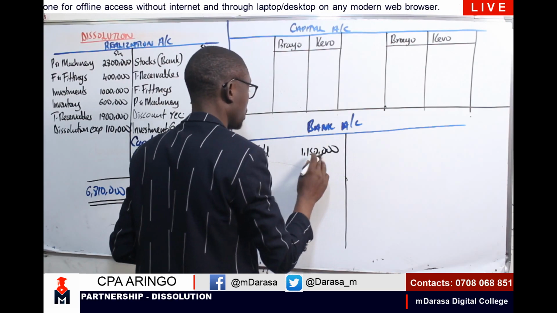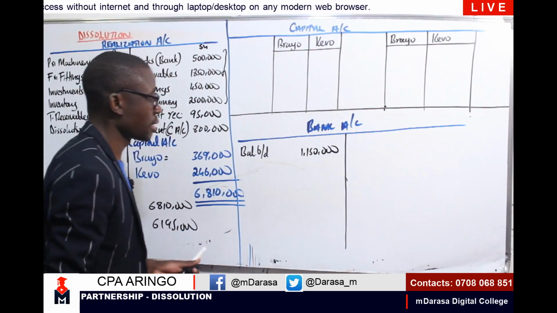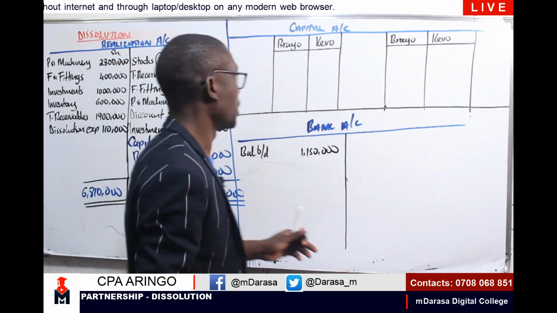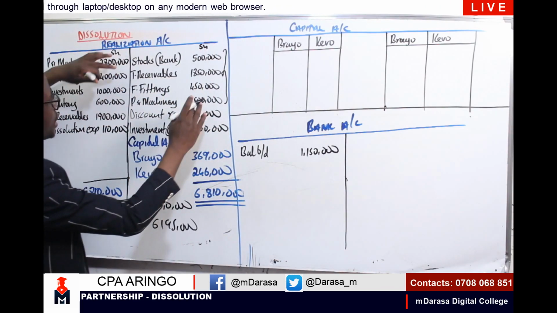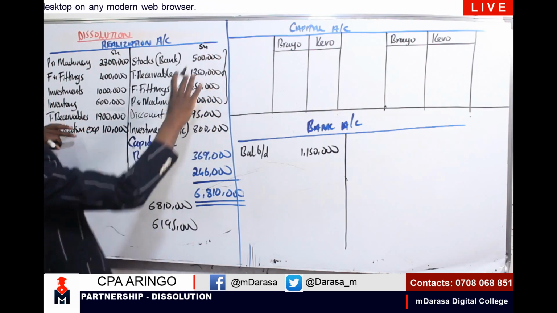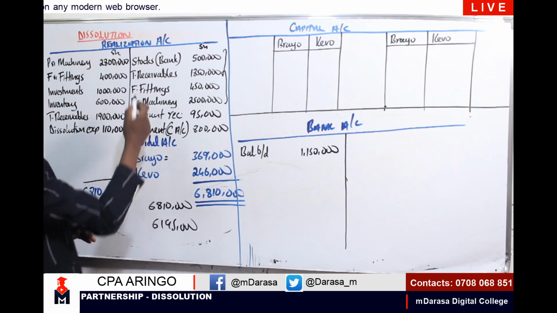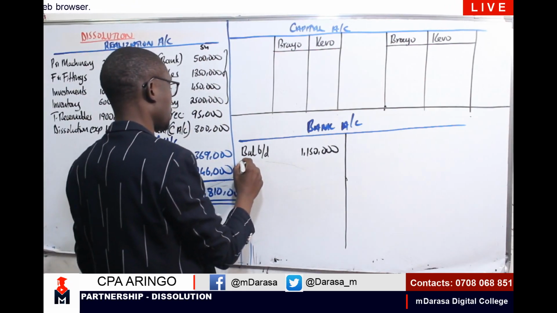Recall, there are assets that we disposed, and in our realization account, all these items, the ones that we said will affect our bank account. On realization, we had sold stocks. So I'm having stocks here. This is a realization.